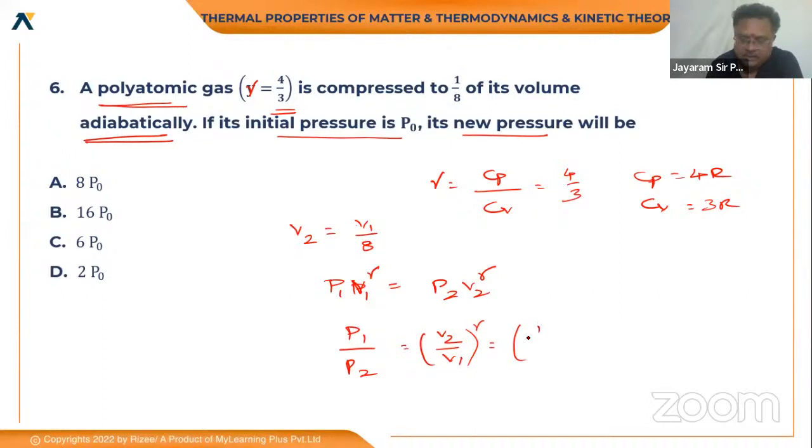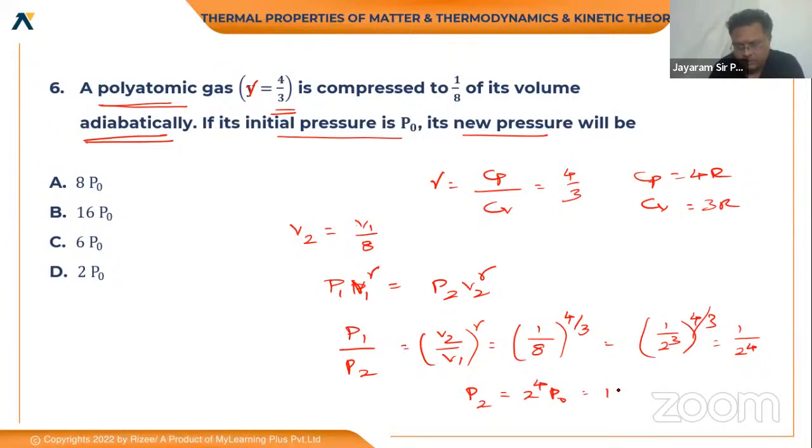V2 by V1 is 1/8 to the power gamma. Gamma is 4/3. Or this can be written as (1/2 cubed) to the power 4/3. The 3 cancels, and we are left with 2 to the power 4, which is 16. That is, P2 is equal to 2 to the power 4 times P1, which is P0, so 16 times P0. It's a simple straightforward question.